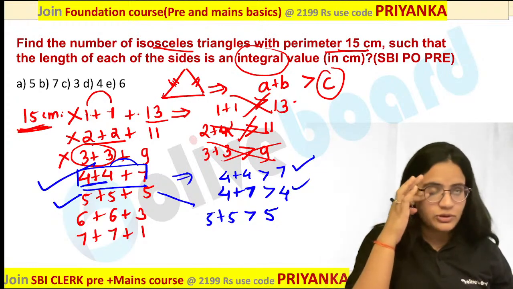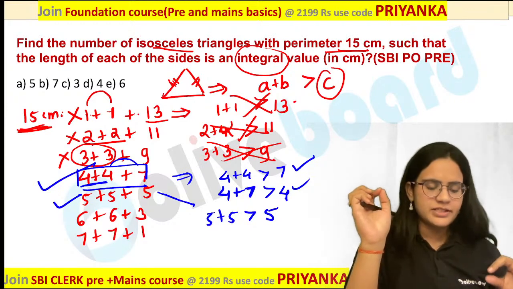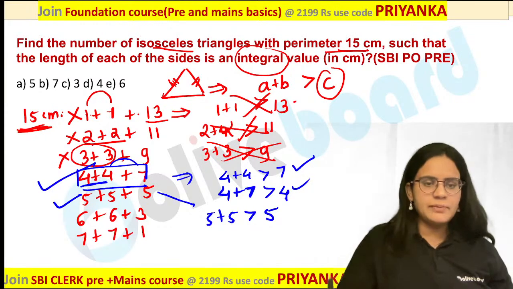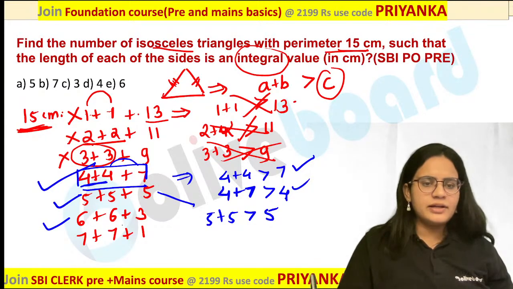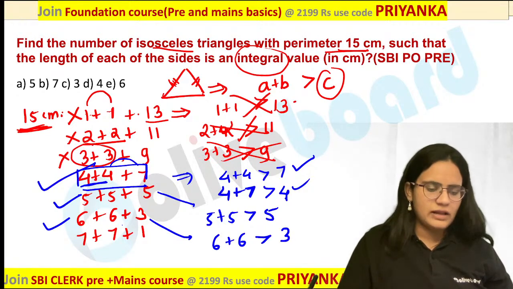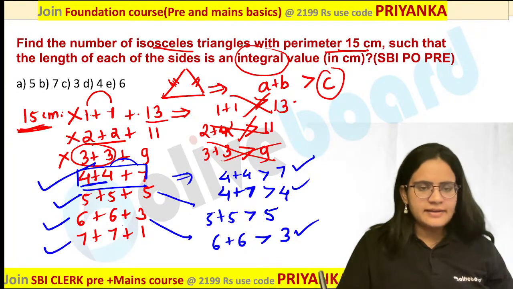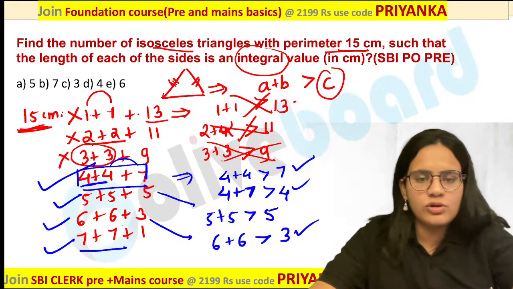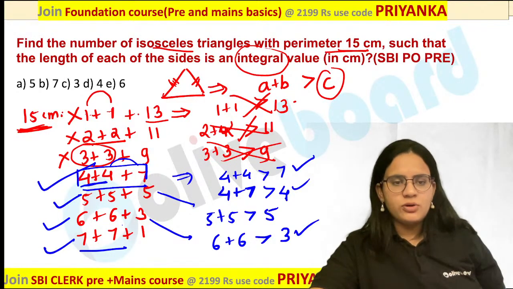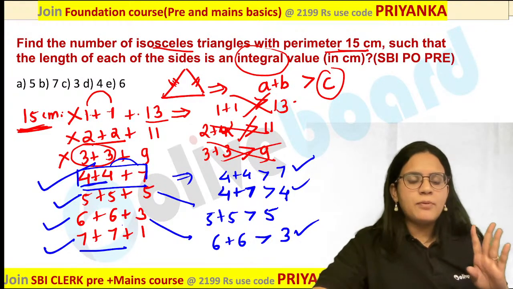Udit Arora, I will come to that point. Do not bother about that. What we are discussing is whether triangle formation is possible or not, and it is definitely possible. Let us take the next value: 6, 6 and 3. 6 plus 6 is 12. It is more than 3. Even this is possible. Similarly 7, 7, 1 would also be possible. So 4 values are possible in this case.